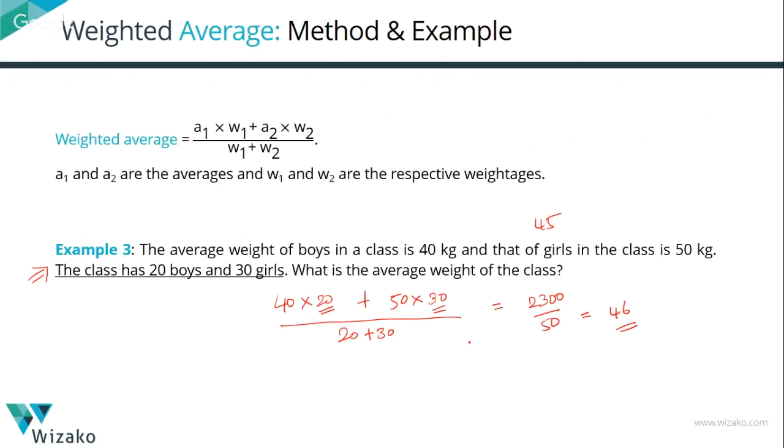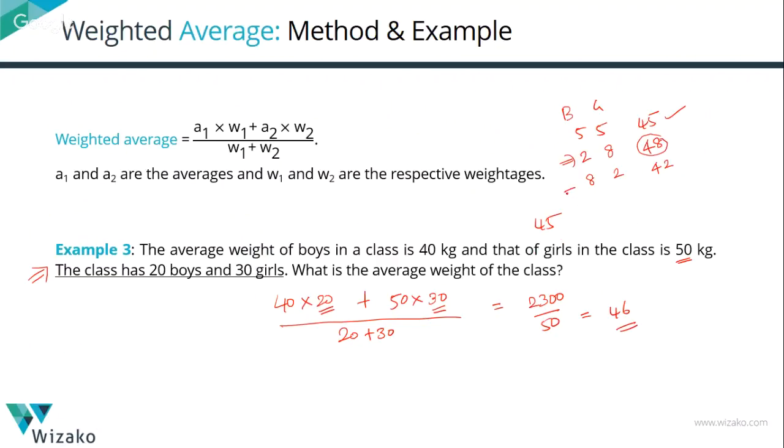We'd just like to quickly recall this question with the numbers that we used. When we had boys and girls as 5 and 5, the average that we got for the entire class was 45. When we had 2 boys and 8 girls, the average worked out to a 48. When we swapped it to 8 boys and 2 girls, the average came down to a 42. When the numbers are equal, it's the simple average value. Whoever has more number, in this case girls, the average is going to tend towards the weight of the girls. That's why the average went to the right-hand side of 45.